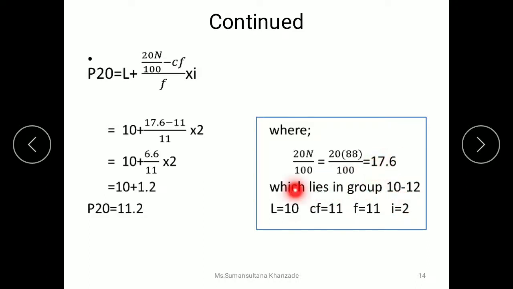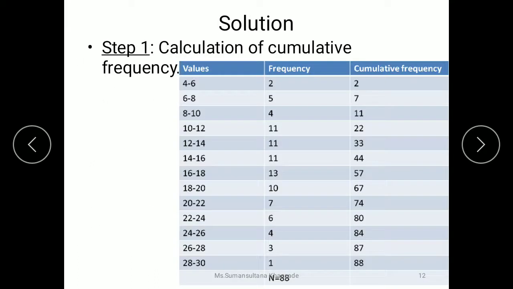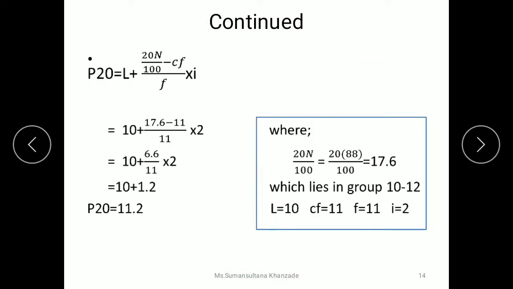So 17.6 lies in group 10 to 12. So respective L value is 10, which is the lower limit of the decile class. Cumulative frequency, that is CF of the preceding class, that is 11, and the F value is also 11, and I is equal to 2. So after finding out these values, we need to put these values in the equation. L is 10 plus 20 into n divided by 100, which we have calculated already, 17.6, minus CF, which is this, and divided by F, which is also 11, into 2.